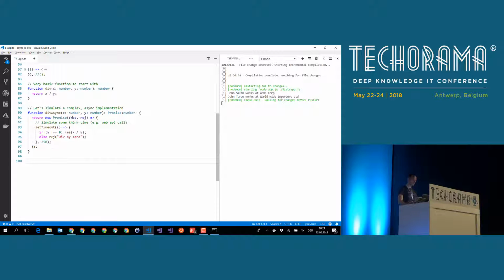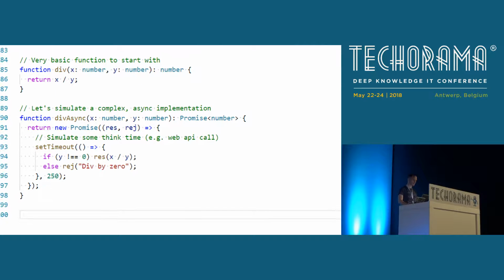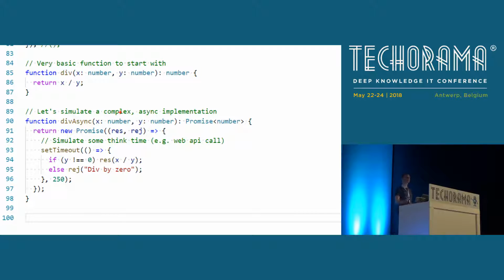To get us started, I wrote two methods. Let's spend a few moments discussing these two methods. Let's start with this upper one. It's a very, very simple method. It's a division method. You pass in x and y, and it returns x divided by y.